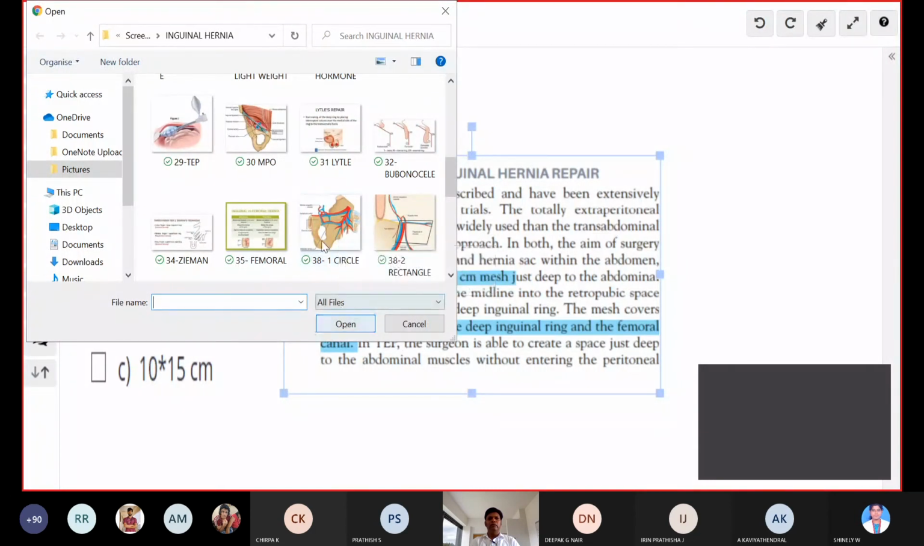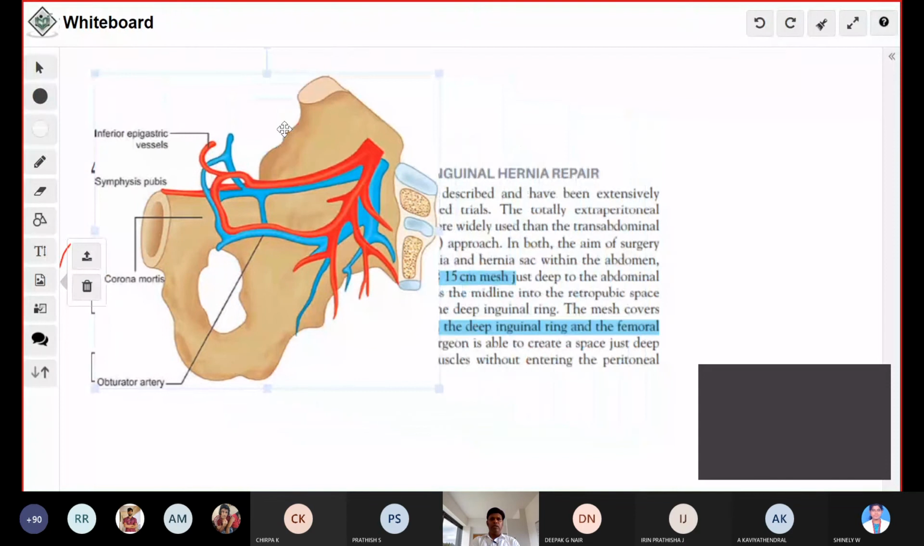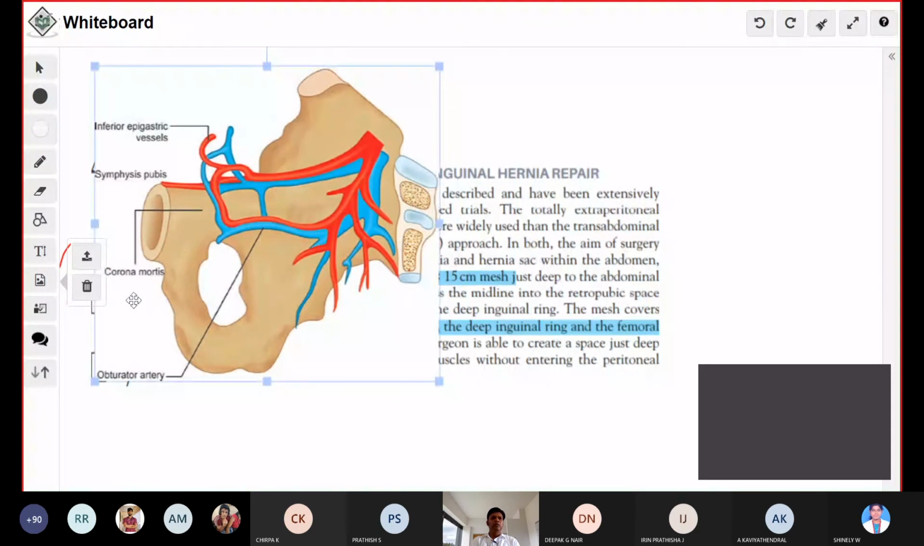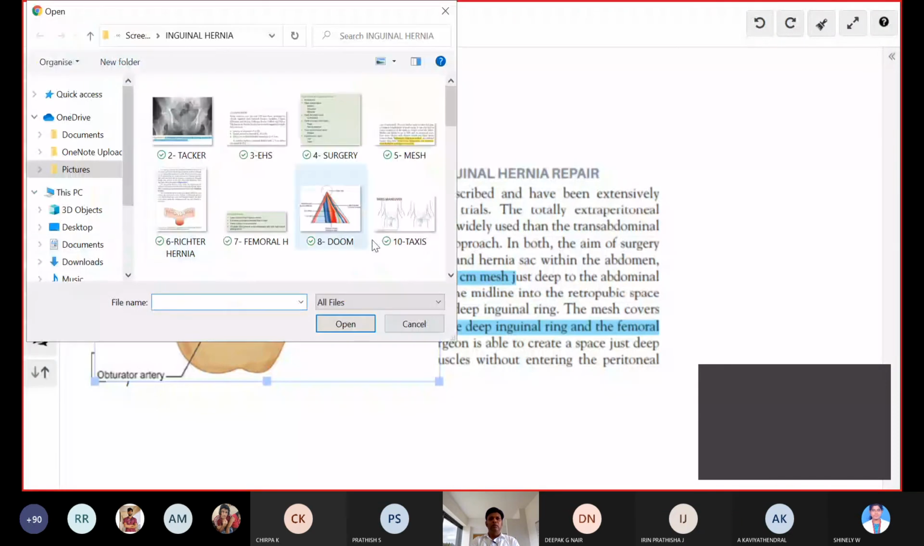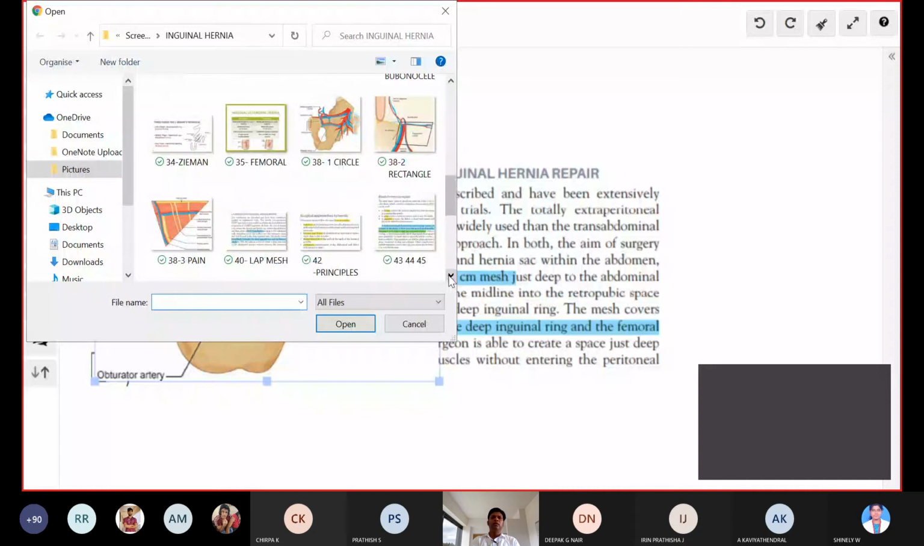Question 38. This question we have not discussed. What are the geometrical shapes associated with the inguinal canal, laparoscopic inguinal anatomy? All except. What is the answer? Circle, square, rectangle. Square, sir. Square. Okay.